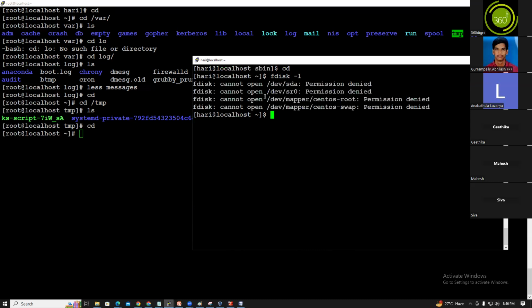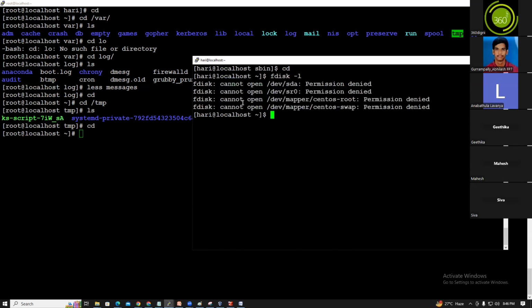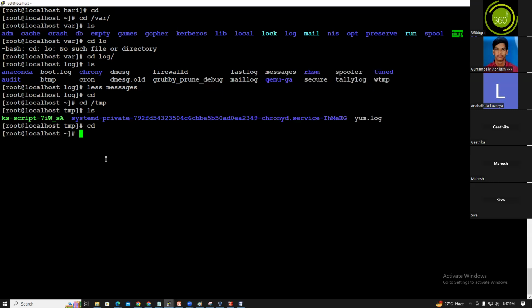A normal user, Hari, is trying to execute sbin commands, so he gets permission denied, because only the root user can execute sbin commands. The normal bin commands can be executed by both users. For example, ls and pwd. Yeah, it's working, as a root user and as a normal user. These ls and pwd commands are bin commands. The fdisk command is an sbin command.